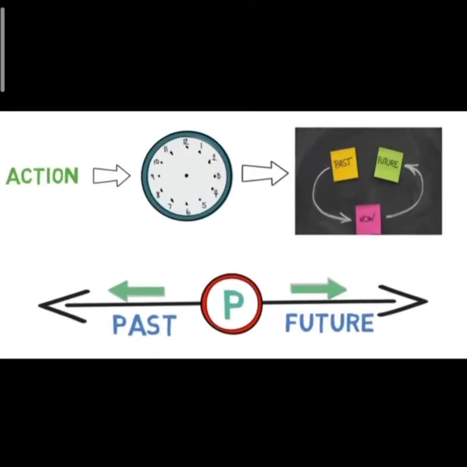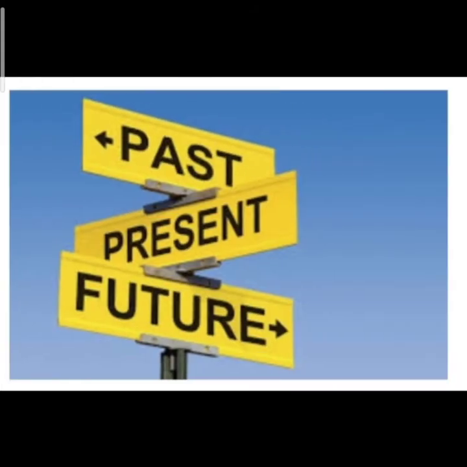So mainly tense is divided into three parts: present, past, and future. Present means now, this time. Past means which has already gone, which we have done already, and future means which we are going to do, which will come. So mainly there are three tenses: past, present, future.